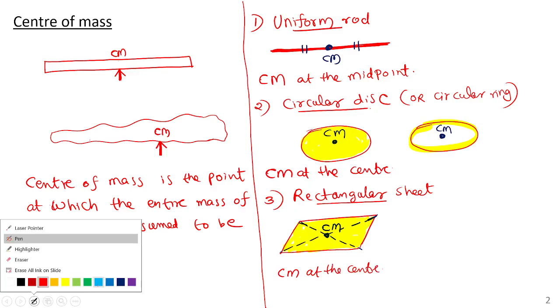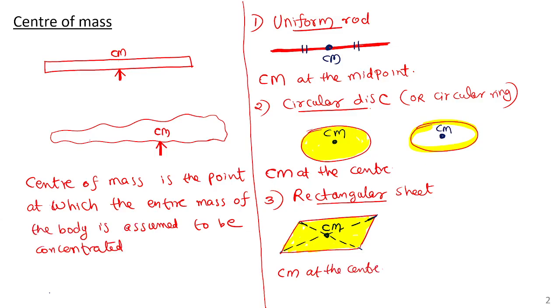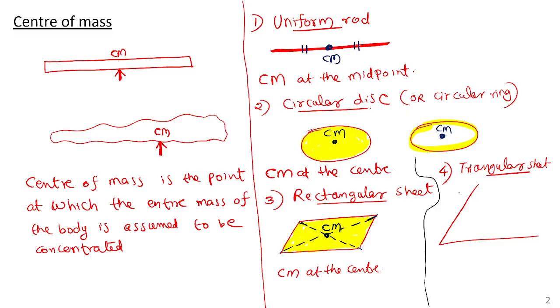And one more point, one minute. Last one, let me draw here. The fourth one is the triangular sheet. It need not be an equilateral triangle, remember, just some triangle. We have a triangular sheet. Using my finger, I want to balance that sheet. Where shall I keep my finger?